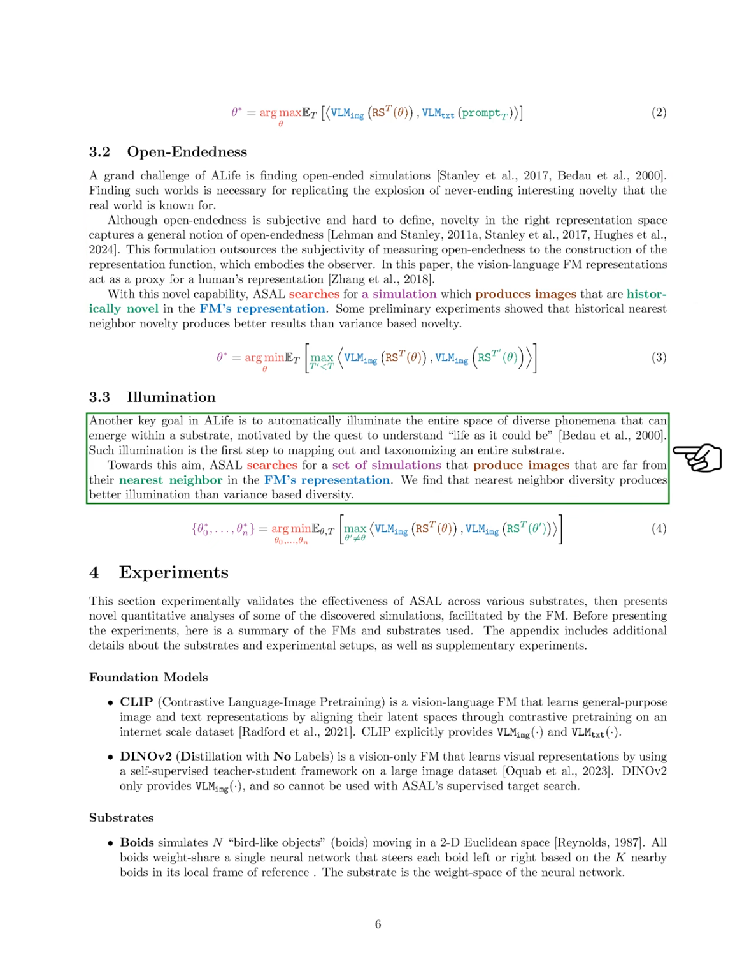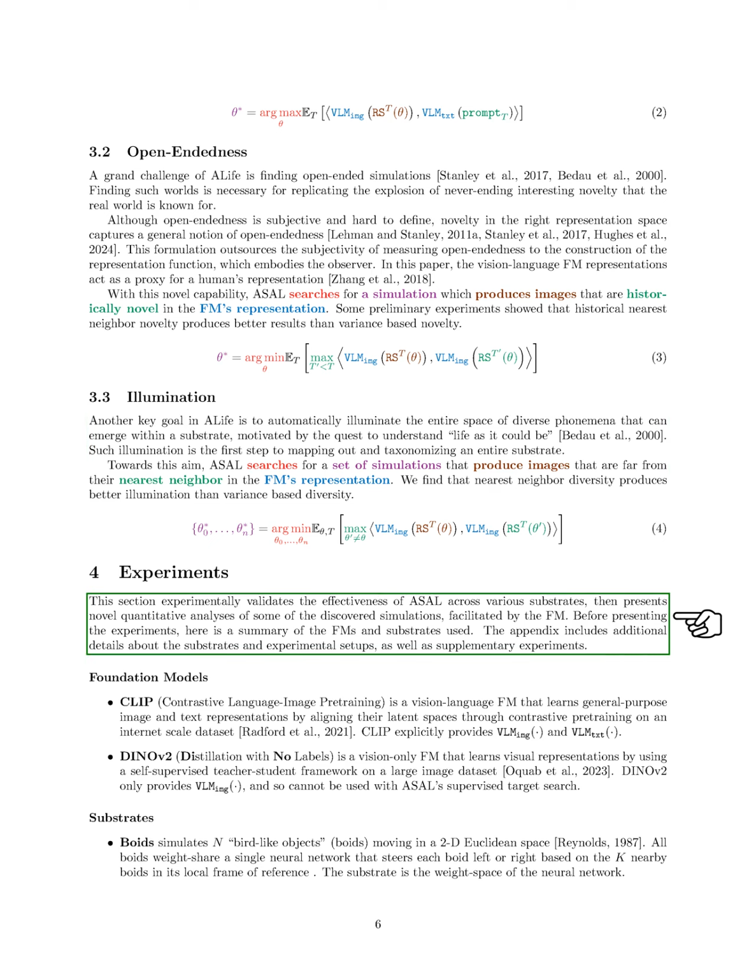We also aim to illuminate the diverse phenomena that can arise within a substrate, driven by the desire to understand life as it could be. This illumination is the first step toward mapping and categorizing an entire substrate. To this end, ASAL looks for simulations that create images significantly different from their nearest neighbors in the FM's representation. We find that diversity based on nearest neighbors offers better illumination than variance-based diversity.